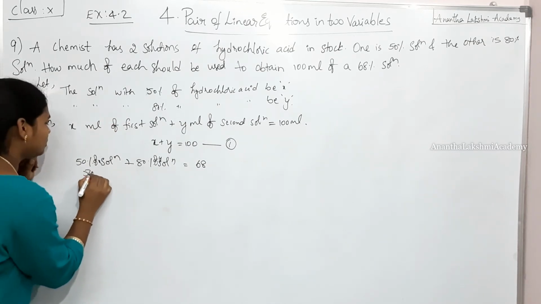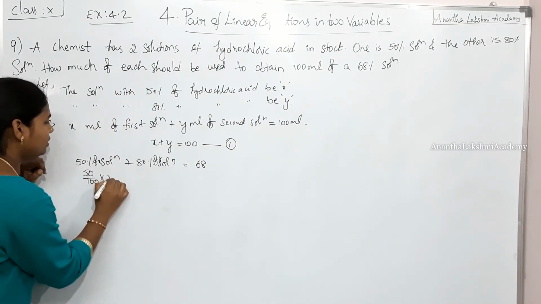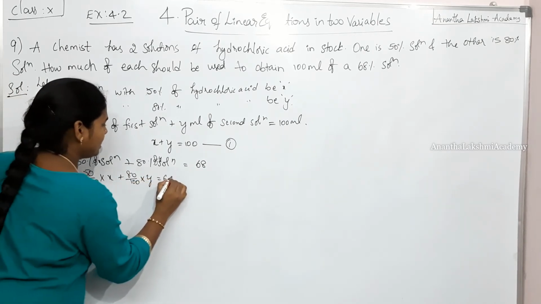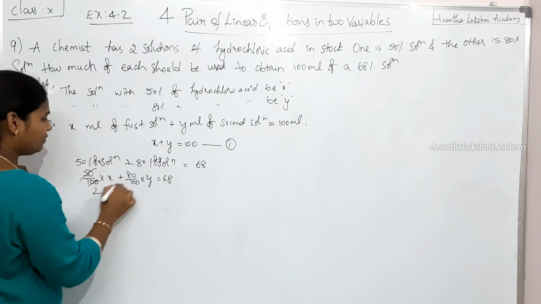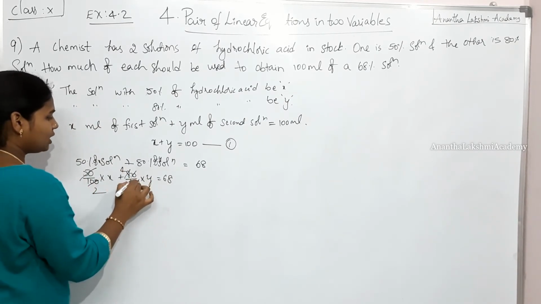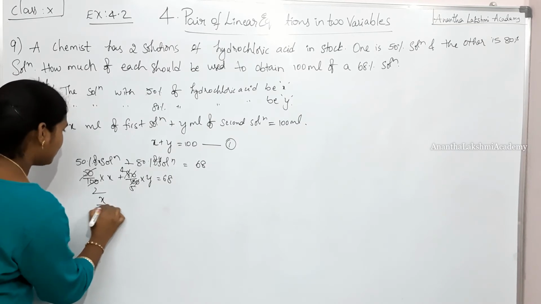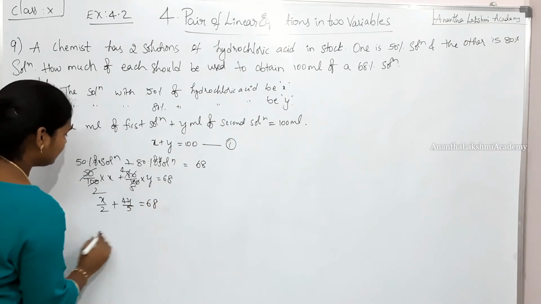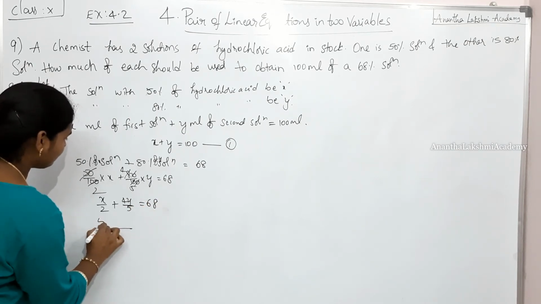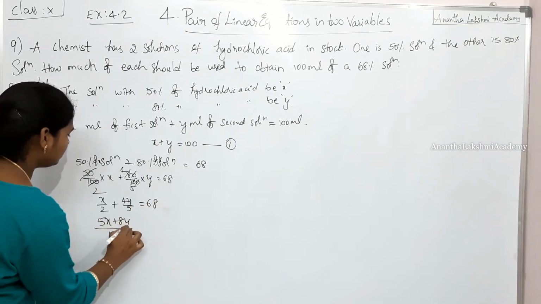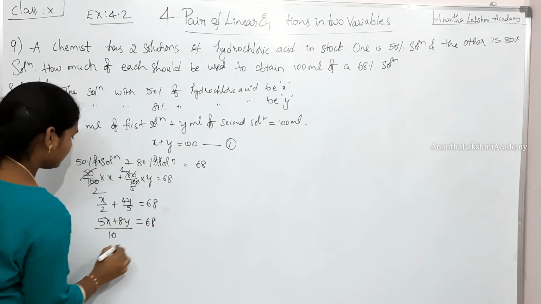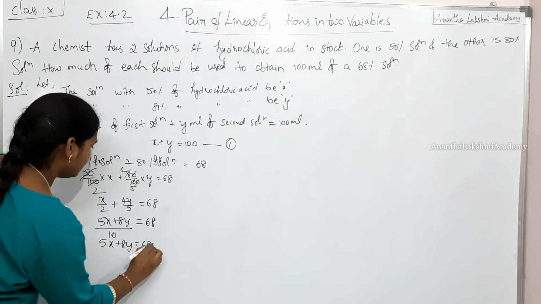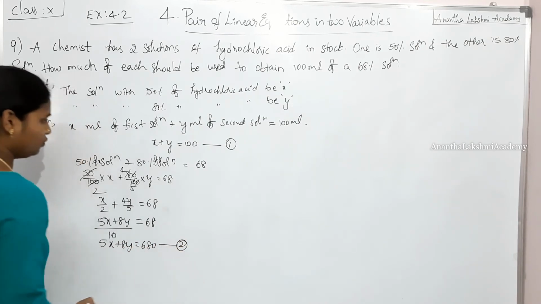So 50% of x is 50 by 100 into x plus 80 by 100 into y is equal to 68. 5 ones are 5, 5 twos are 10, 4 fives are 20. So this is going to be x by 2 plus 4y by 5 is equal to 68. Consider the LCM, which is 10. 5x plus 8y is equal to 68. So this is going to be 5x plus 8y is equal to 680. This is going to be our equation 2.